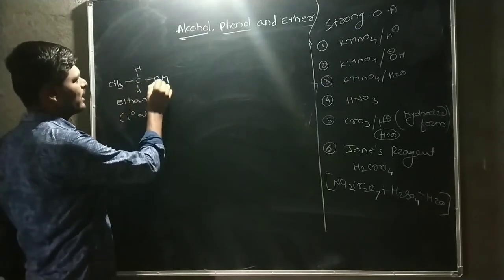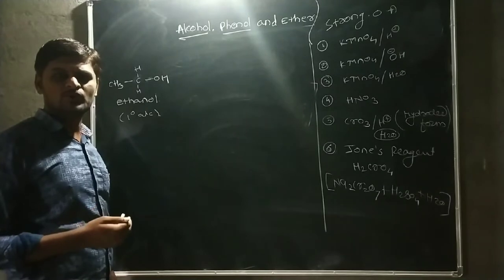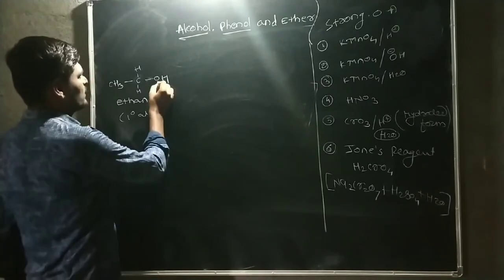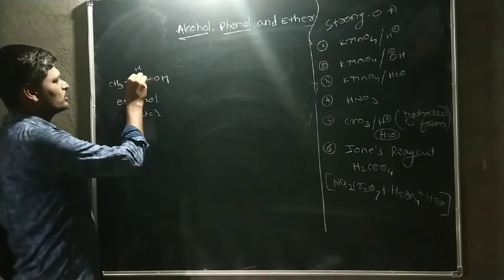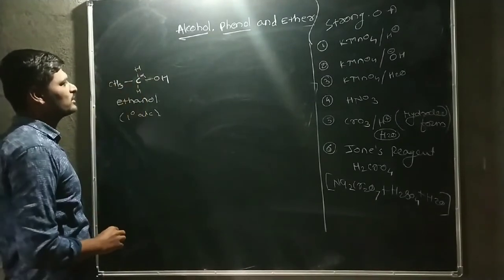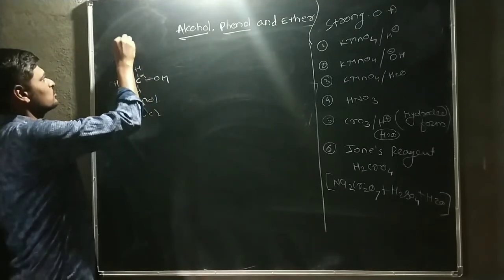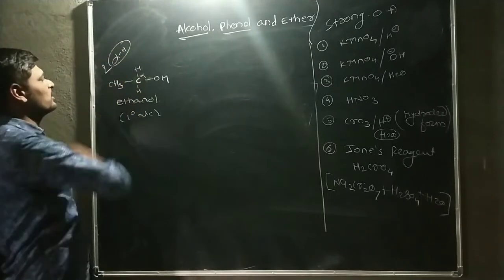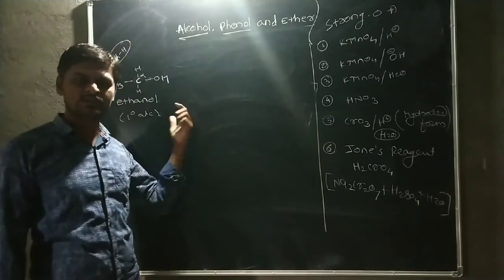Alpha hydrogen means the hydrogen on the carbon atom to which the hydroxyl group, the priority functional group, is attached. This carbon is the alpha carbon, and there are two alpha hydrogens present. That means the oxidation reaction is possible in this molecule.